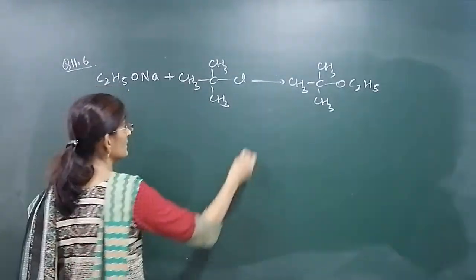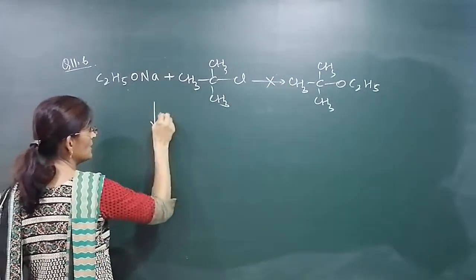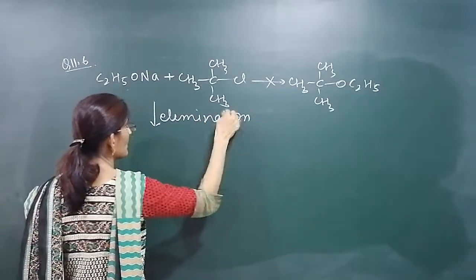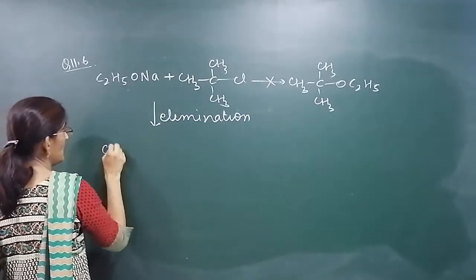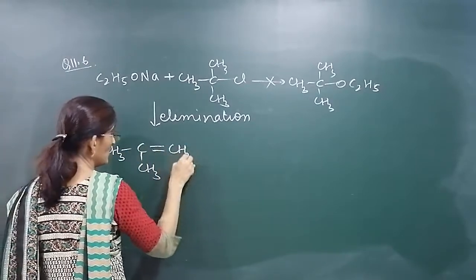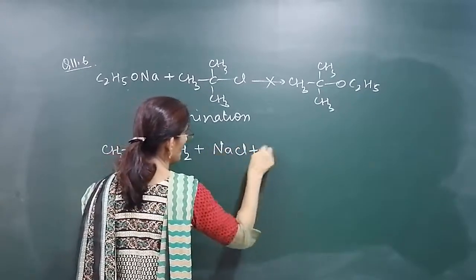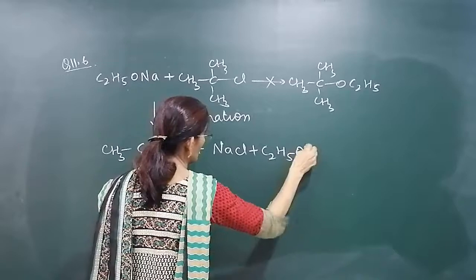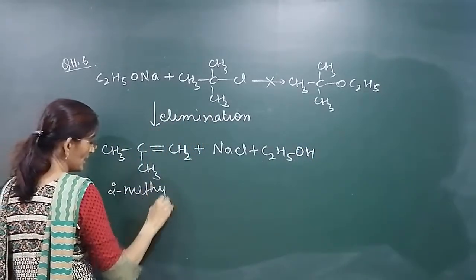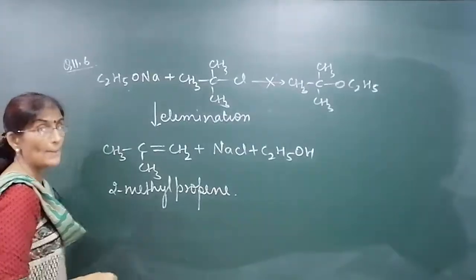Then what will be the product when these two compounds are treated? I told you earlier, elimination takes place. Beta elimination. The product obtained will be CH3, CH3, double bond, CH2 plus NaCl and ethanol. 2-methyl propene will be formed. Elimination takes place. 2-methyl propene is the byproduct.